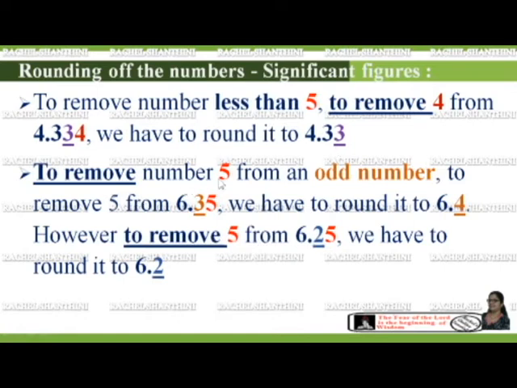Now, if you want to remove a number 5 after an odd number, here before this 5 we have an odd number. To remove the 5 after an odd number, we have to round it as 6.4. However, to remove 5 from 6.25, here we have an even number. So to remove this 5 after an even number, we have to round it as 6.2, not 6.3.